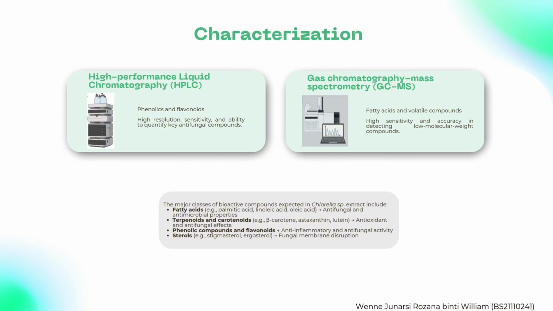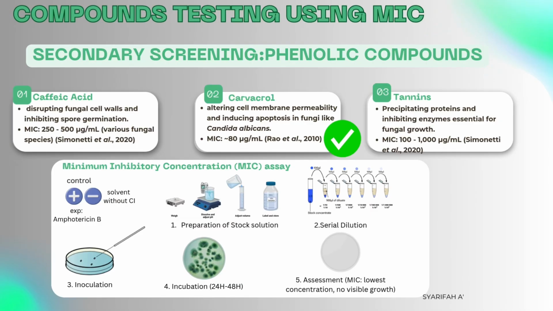GCMS analyzes volatile, lipophilic bioactive compounds from diethyl ether extracts. The sample is vaporized, separated by a capillary column, and identified via mass spectrometry against reference libraries. GCMS is preferred for its high sensitivity and accuracy in detecting low molecular weight compounds. Secondary screening of another compound using MIC assay can be done to evaluate antifungal potential.